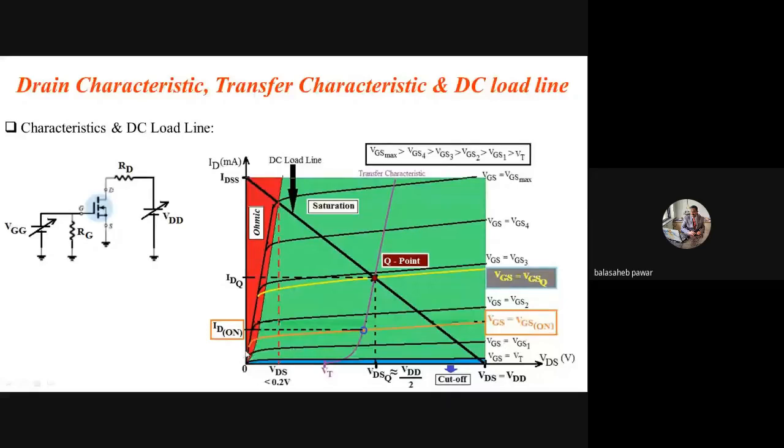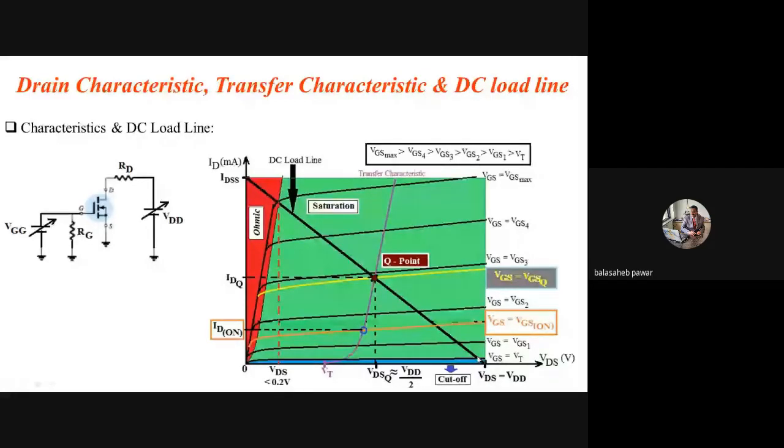Now, this device being an amplifier, remember this one, how much should be the value of that gate to source voltage VGS? It should be greater than or equal to VT and less than VGS max. So these two are the limits for this DC load line.